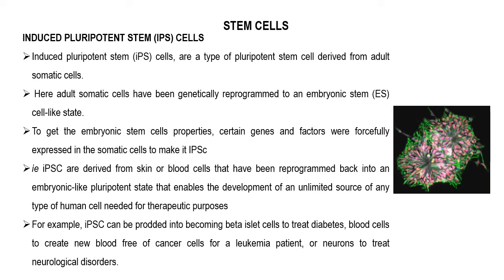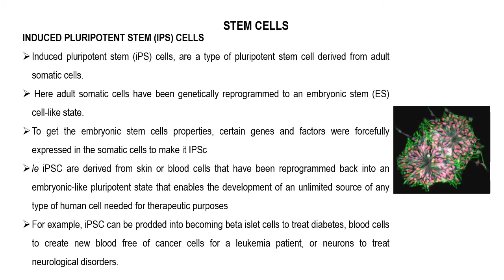For example, we can synthesize cancer-free blood using this iPS. That blood we can use to treat leukemia, and we can synthesize beta cells from these induced pluripotent stem cells, and those beta cells we can use to treat diabetics. This iPS can also develop into neuronal cells, and those neuronal cells we can use for neurological disorders.